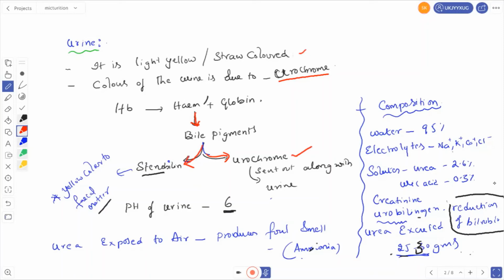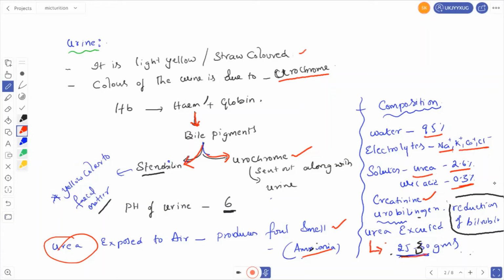When the urine is exposed to the atmosphere, it produces a foul smell because urine contains urea. When exposed to the air, this urea produces a foul smell. That means we feel an ammonia smell. What is the composition of urine? In the urine, we can see water 95%, electrolytes, then solutes like urea 2.6%, uric acid 0.3%, creatinine, urobilinogen, and urea. Urea excreted per day is 25 to 30 grams.